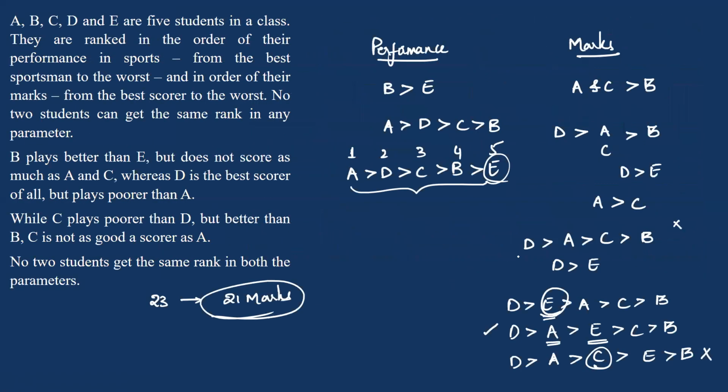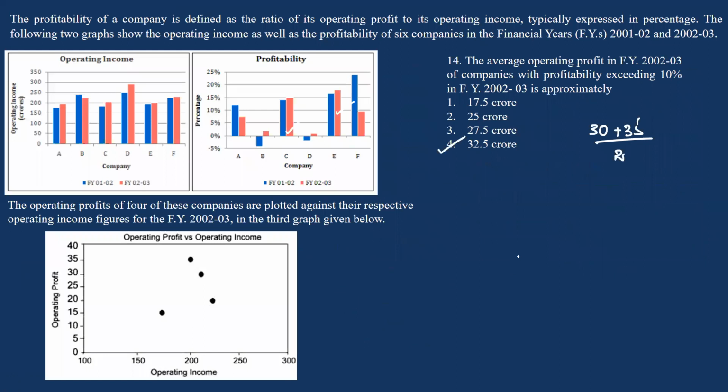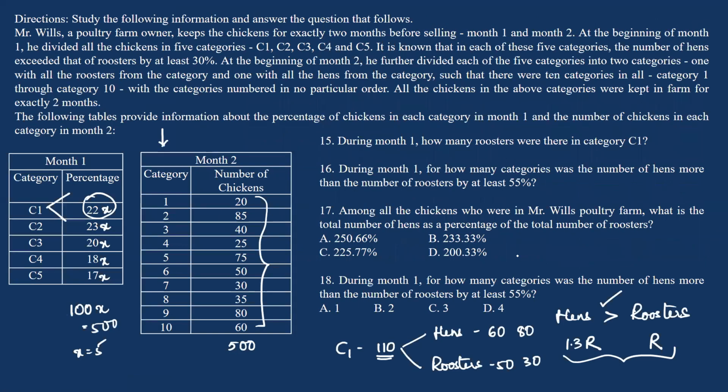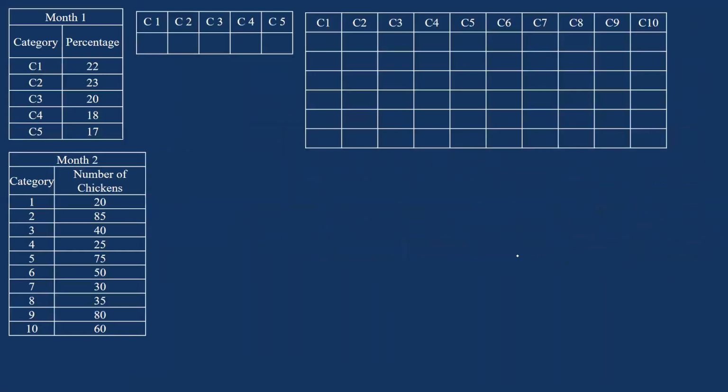Now, coming to the roosters, the chickens question. We know that the total number of chickens is 500. Now 22%, so 22% of 500 is 110.